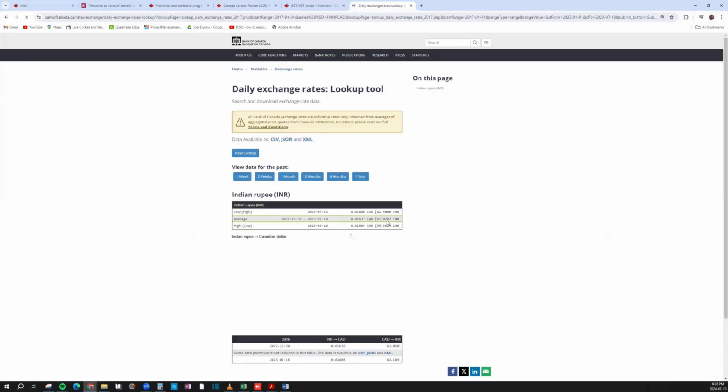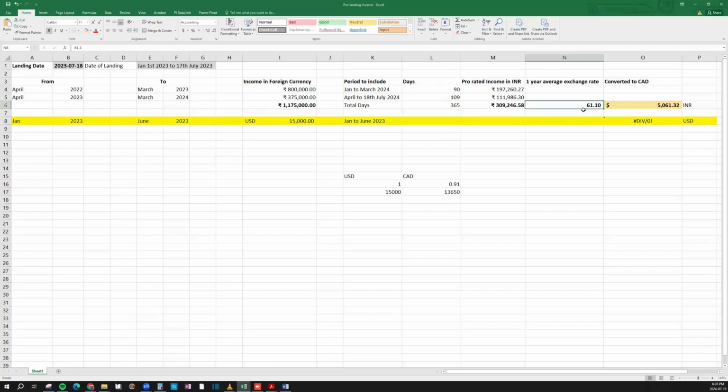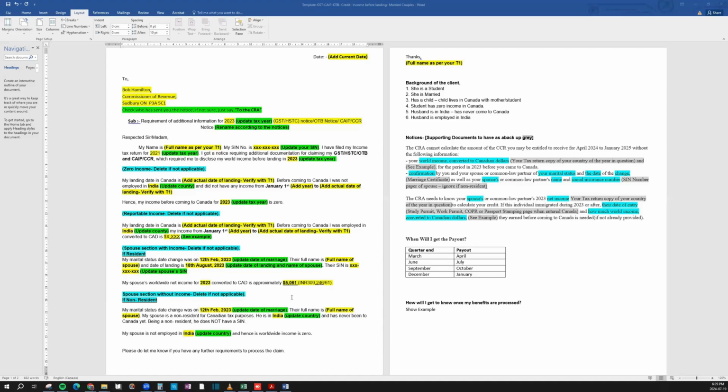And then I look at the average. So the average is saying 61.07 or 61.1, just to round it off. So 61.1, I've taken the average exchange rate over here, and then I've divided the 310,000 roughly by 61. That gives me $5061. Converted into Canadian dollars, which were first rupees, it's like 5061 Canadian dollars, which I will put over here. So the spouse had a worldwide income in this case of $5061,